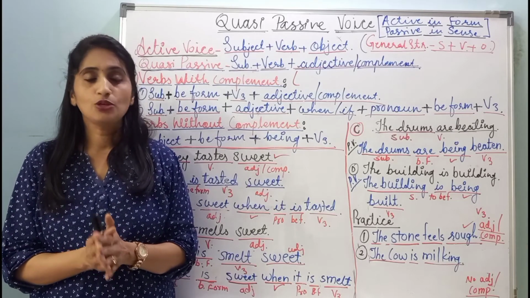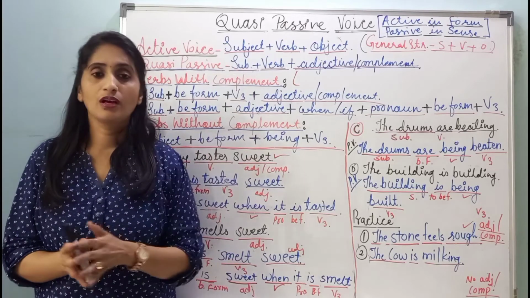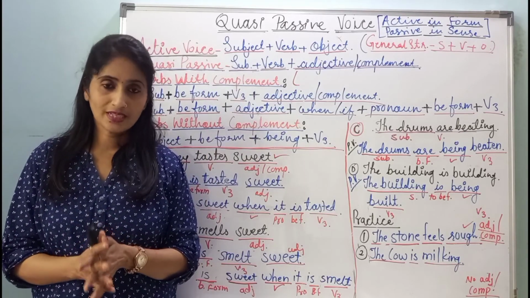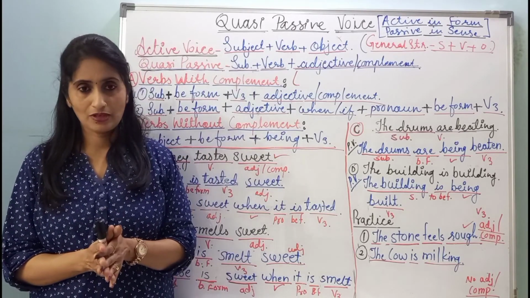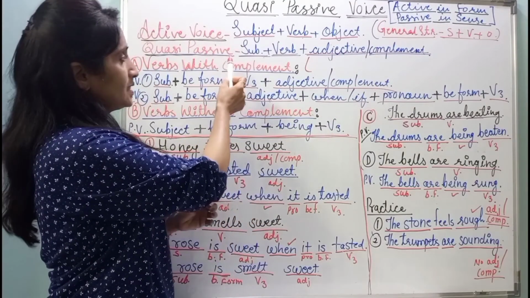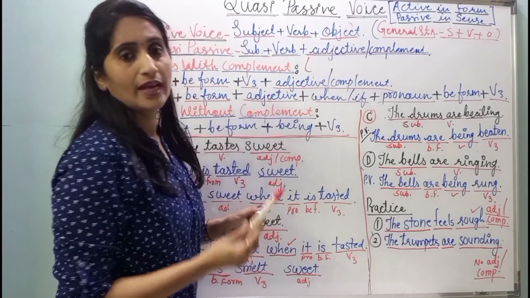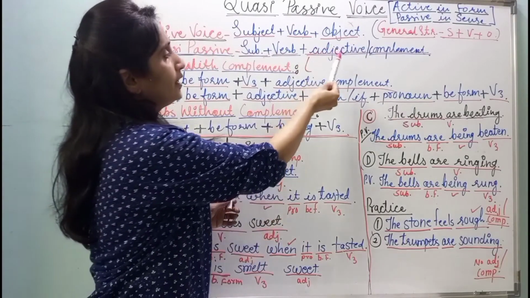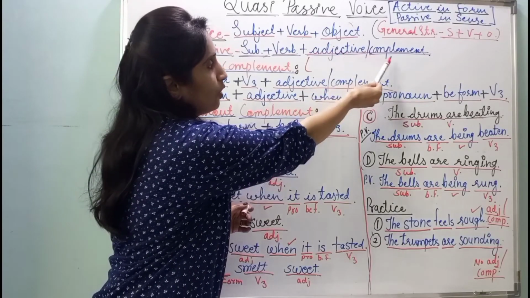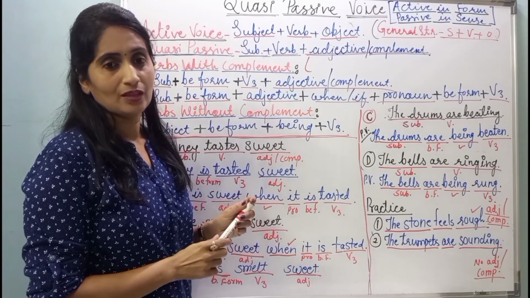But once you study and understand the structure, you can easily convert the sentences into passive voice. In quasi-passive sentence, we don't have object there. Instead of object, there is either adjective or you can call it complement.